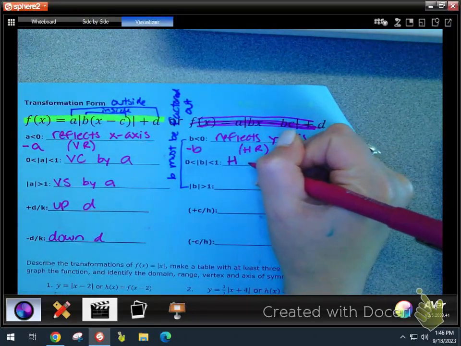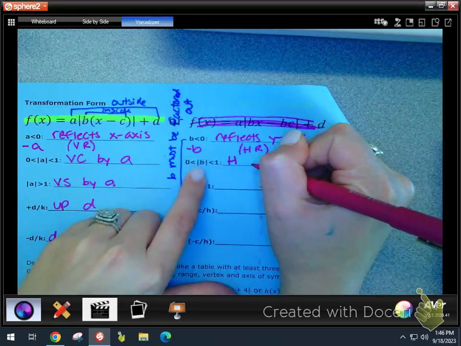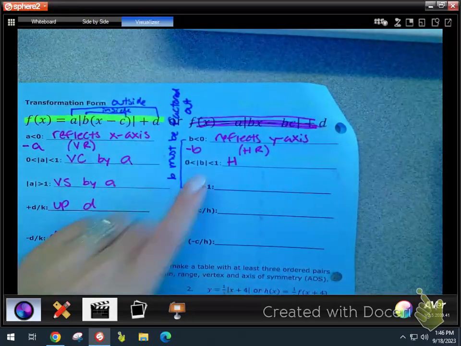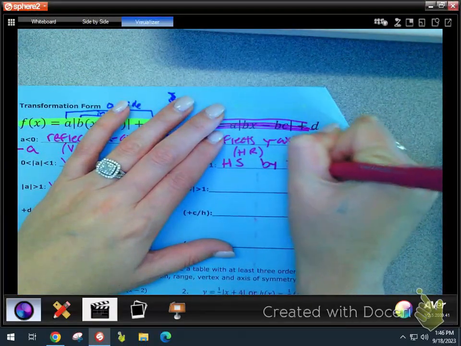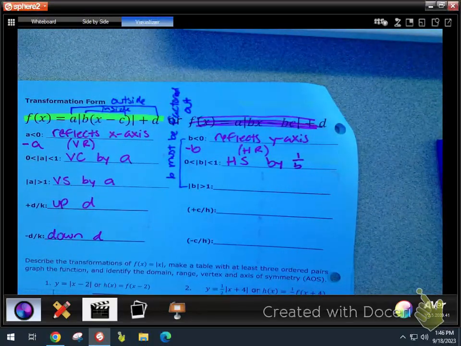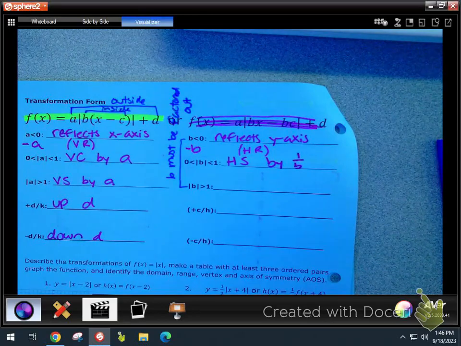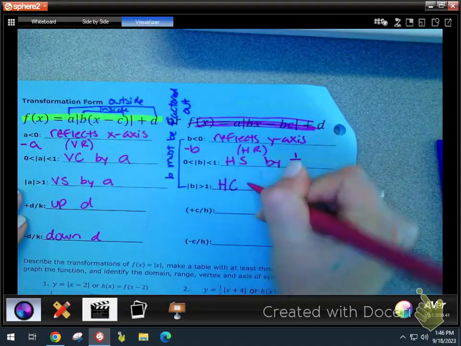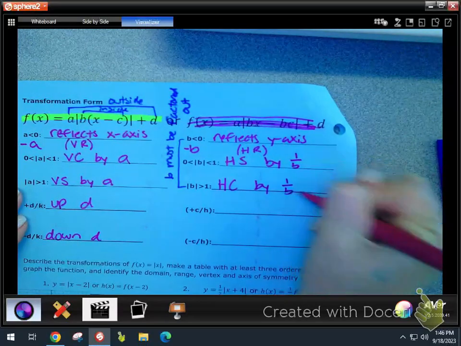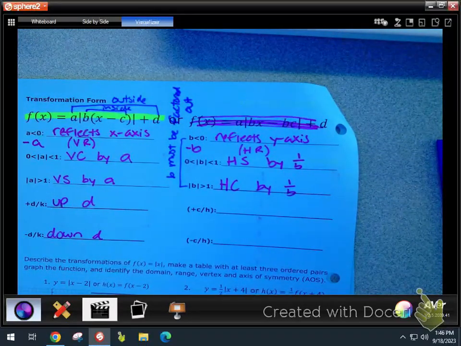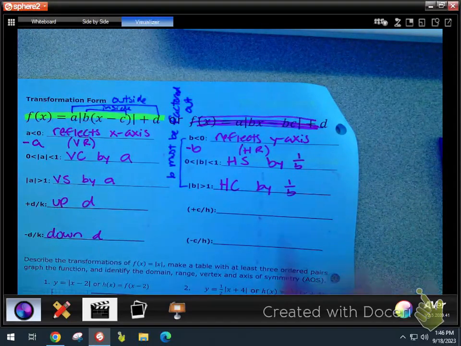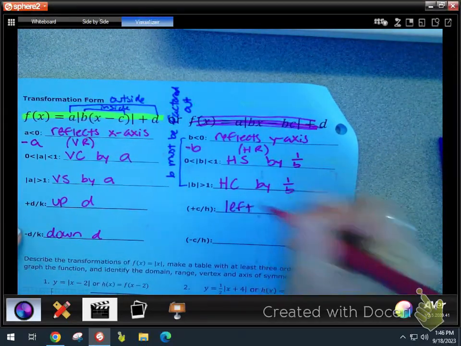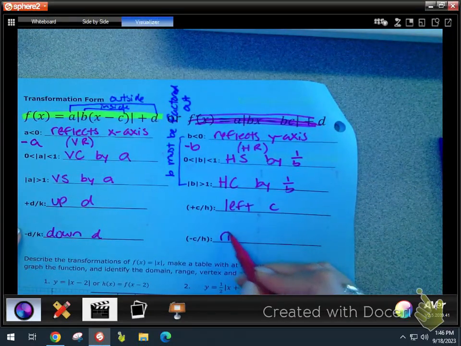Bigger than 1. Okay, so if your B value in the function is between 0 and 1, this is actually going to be a horizontal stretch by the reciprocal factor. Which again, if it's a fraction, when you take the reciprocal, it'll be a whole number. If it's greater than 1, it's a compression, which isn't something that I typically have just memorized. I just need you to know how to apply it. And then we have our slides with C. So if you have plus C in there, then that means you're going to the left. Minus C means you're going to the right.